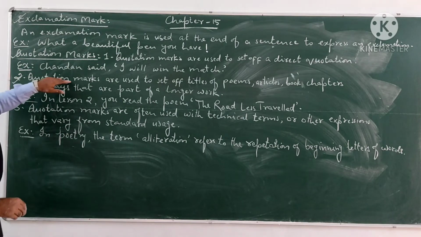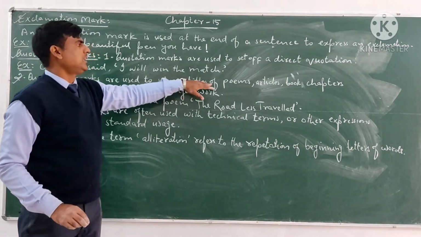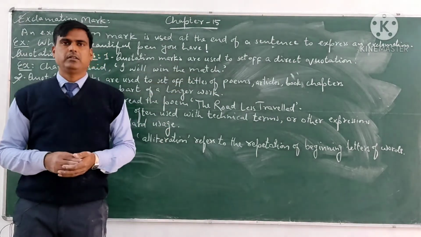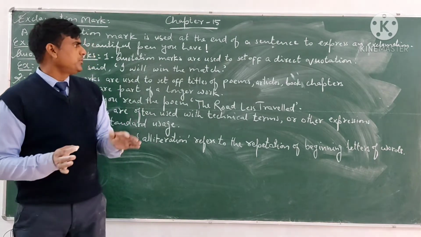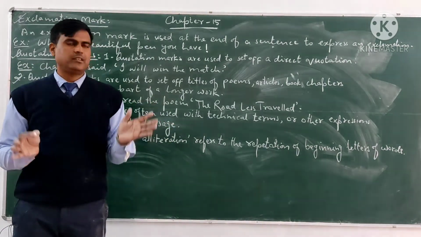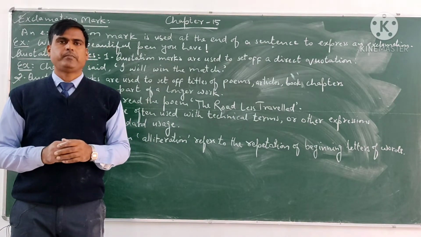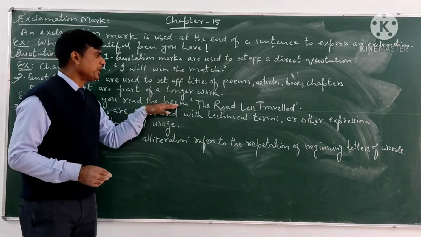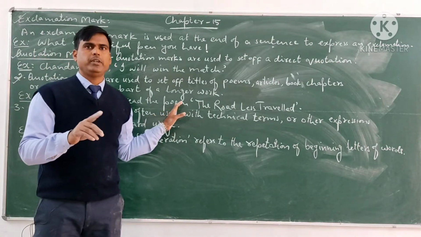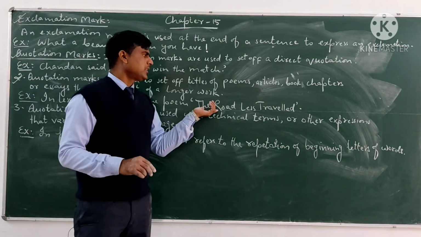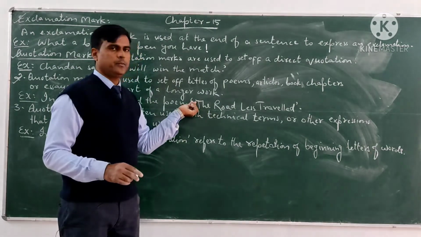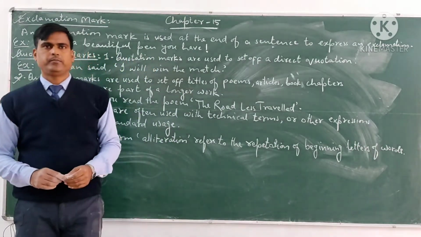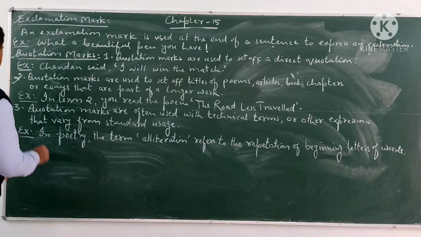Now come to the next one. The second one is, quotation marks are used to set off titles of poems, articles, book chapters or essays that are part of a longer work. We also put the titles of the poems, articles, book chapters in quotation marks. For example, in lesson 2, comma, you have read the poem. Now we are going to quote the poem, so we will write the name, the title of the poem, in quotation marks. The Road Less Travelled, it will be in quotation marks. Now come to the next one, that is the third one.